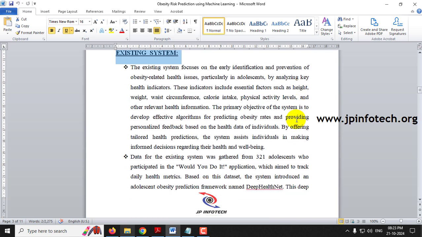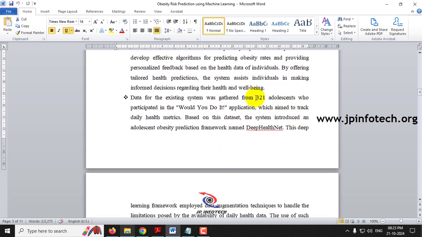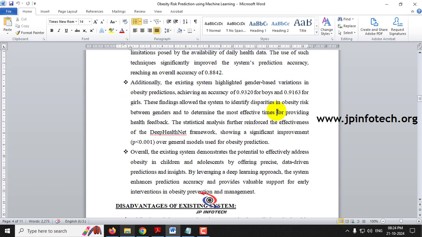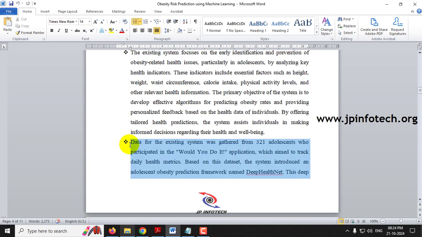Coming to the existing system, we are taking the base paper as the existing system. In the base paper, they have used a deep learning framework, which is described here in detail. The dataset contains 321 adolescent records, and the accuracy is 88%. Additionally, the existing system highlighted gender-based variation, covering how many boys and girls were involved. The overall existing system is described in this part.